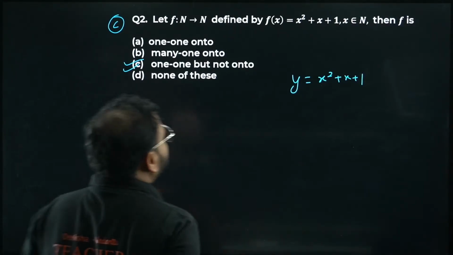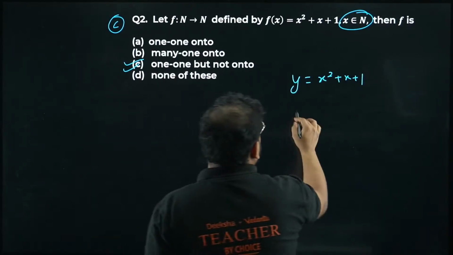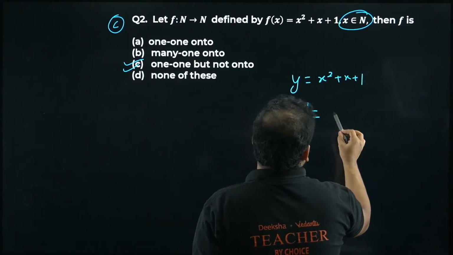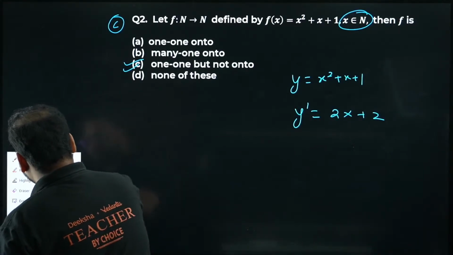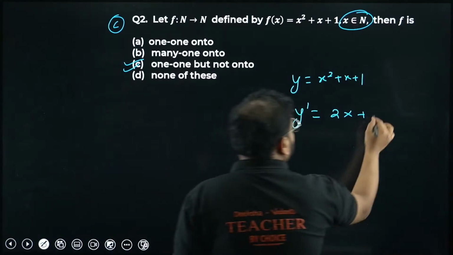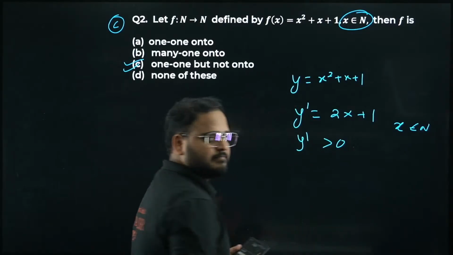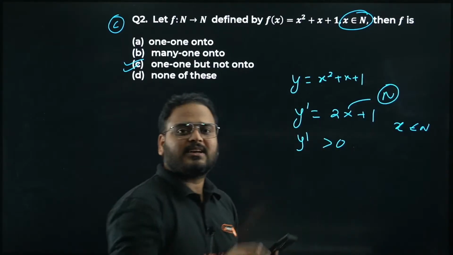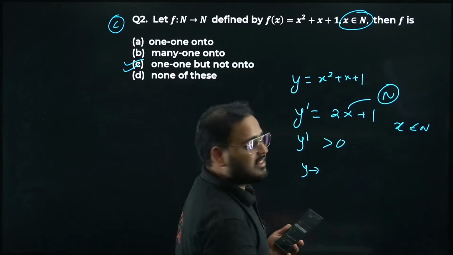y equals x square plus x plus 1 is my function, of course defined on the natural numbers. The trick says: find the derivative of y and check its nature. What is it? It is going to be 2x plus 1. x is a natural number, so y dash is going to be positive. Can it be 0? x is a natural number, so it has to be 1, 2, 3 like that. It will always be positive. Hence y is always increasing in nature.